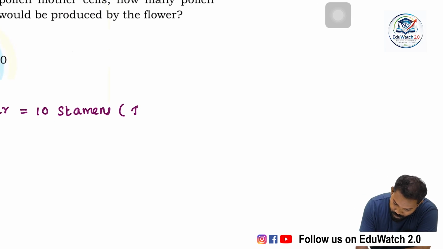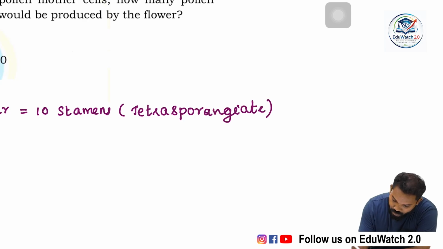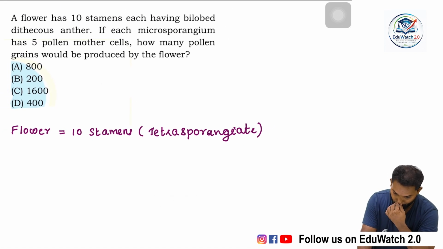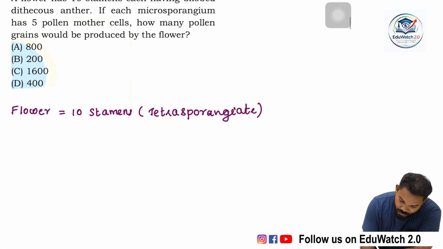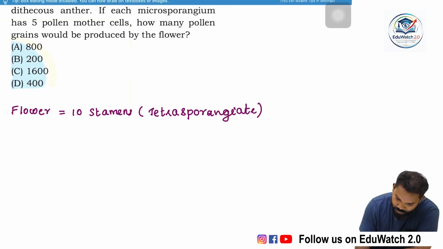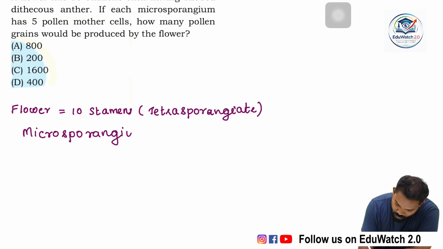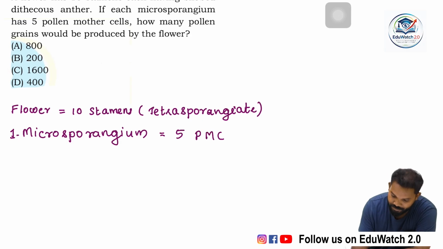They are tetrasporangiate, that means each stamen has 4 microsporangia, and each microsporangium contains 5 pollen mother cells.